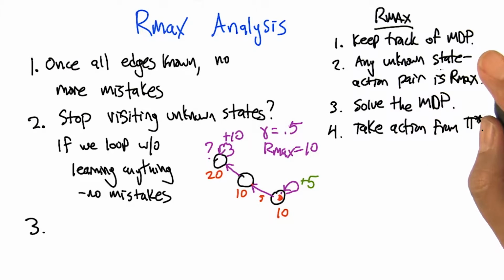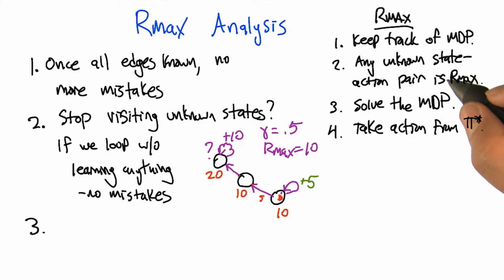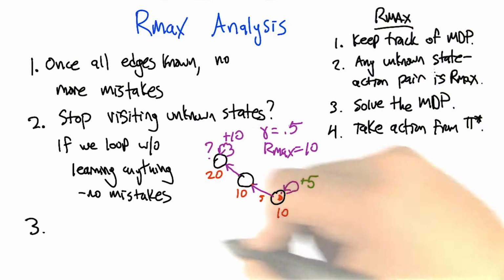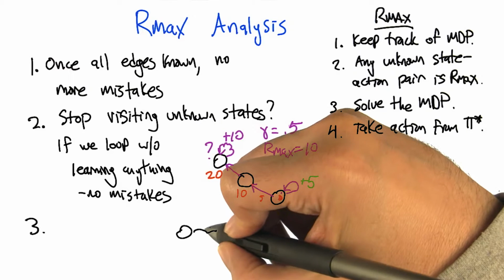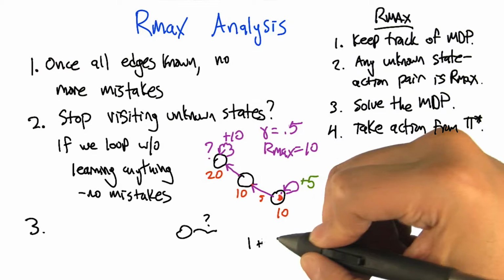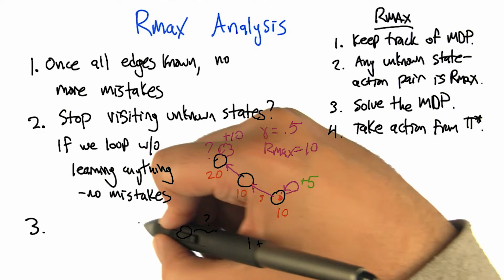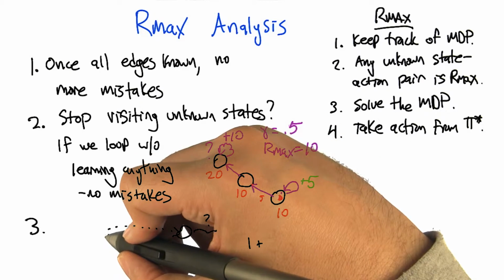So now step 3 says, okay, we solve the MDP, this sort of imagined MDP that has these optimistic estimates in it. And let's say that actually takes us to a state action pair that we haven't been to before and we learn its value. How many mistakes might we make en route to that? So when we actually get to that state and traverse an edge that we didn't know about, that could have been a mistake. Right. So that's definitely one. And how many mistakes might we make seeking out this state that actually turned out to be a really bad state? From a particular state, I guess the number of states.